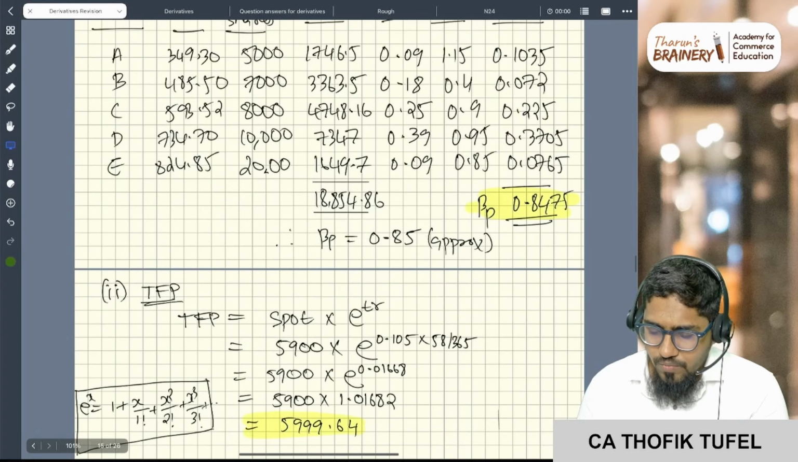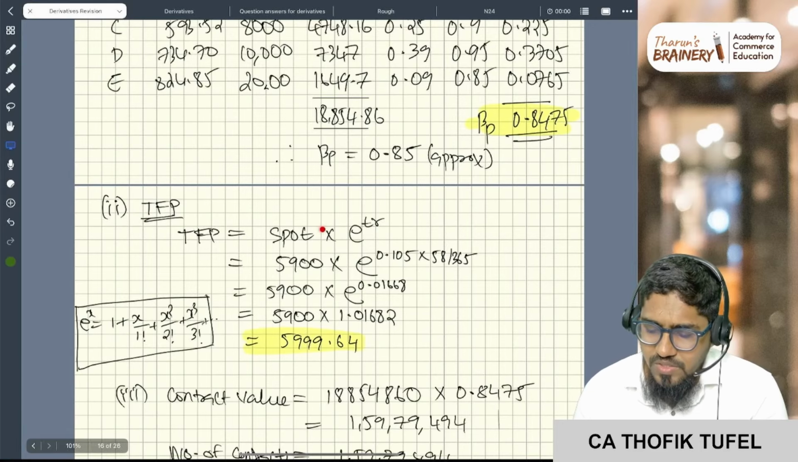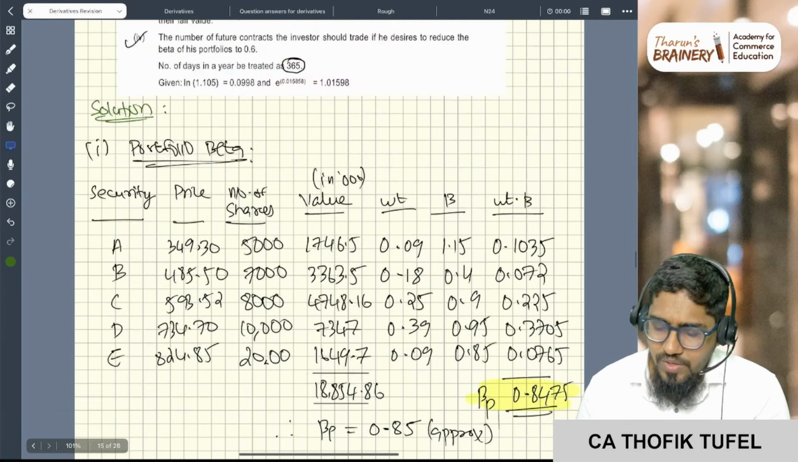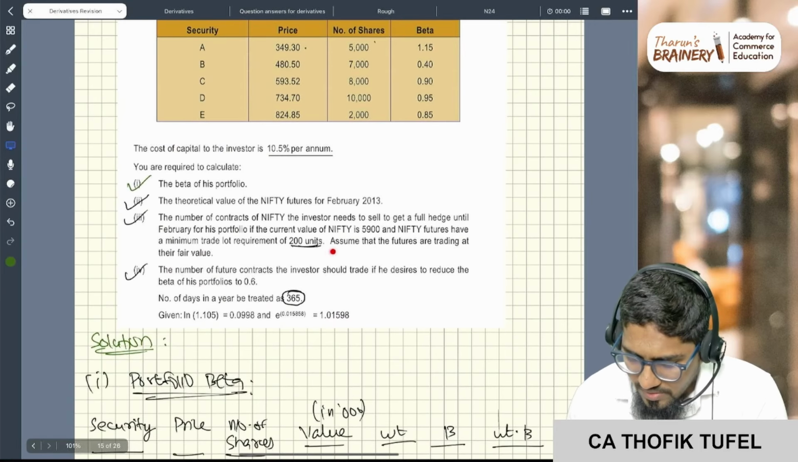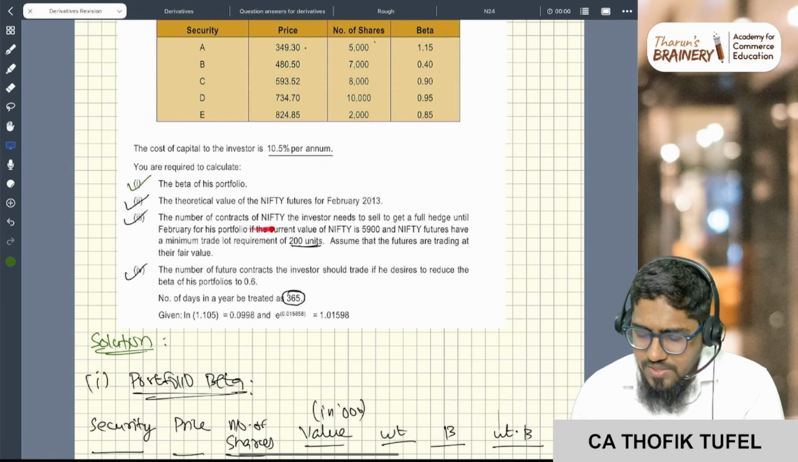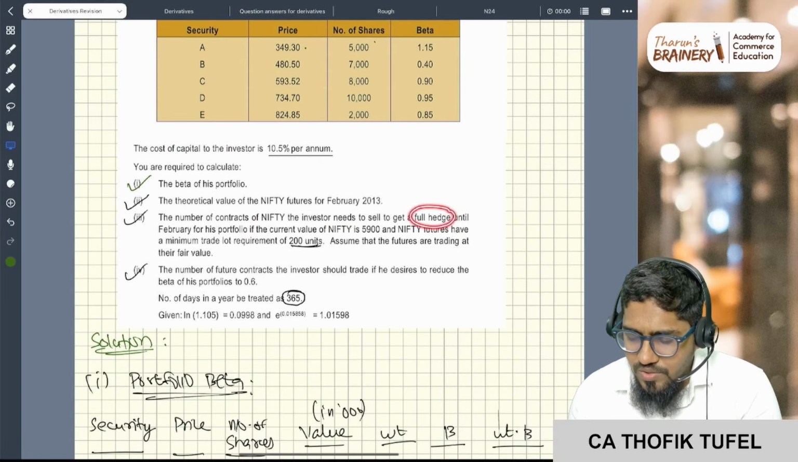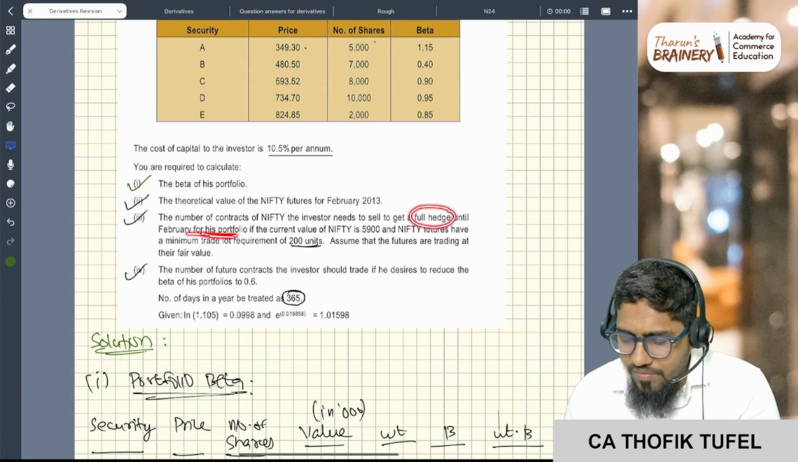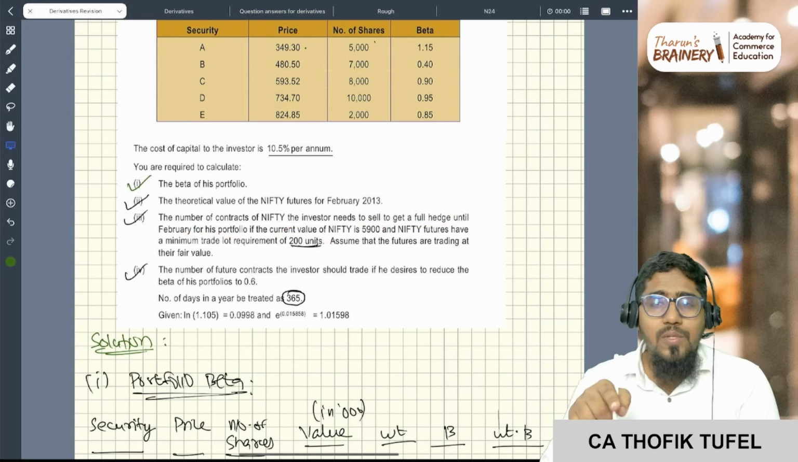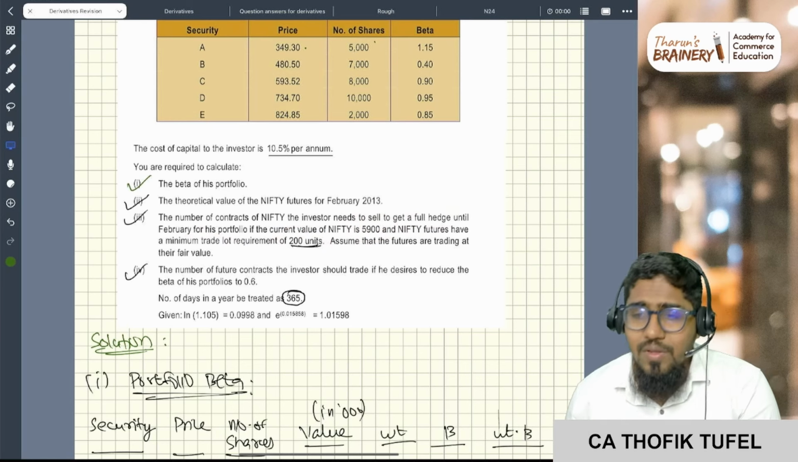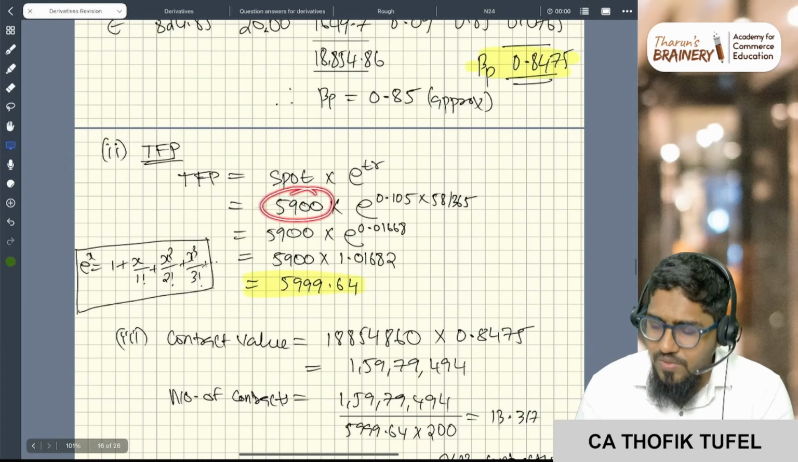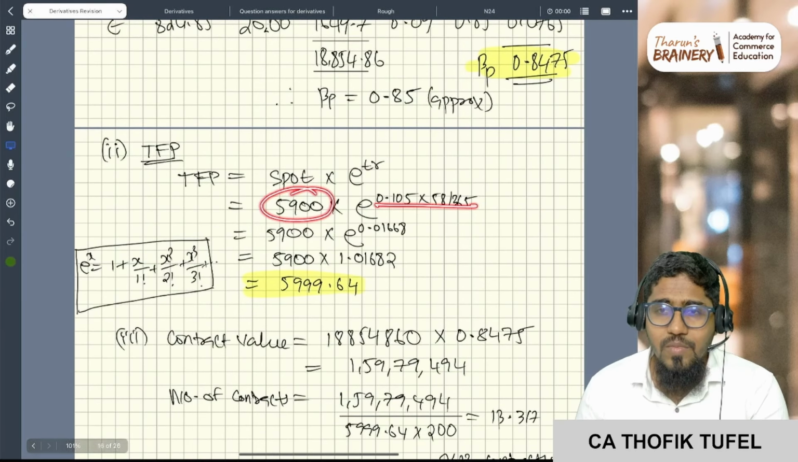So now you see here, theoretical future price is equal to spot into e to the power tr. What is the spot price? If you read the question, what is the number of contracts if I want a full hedge until February, if the current value of Nifty is 5,900 and my lot size is 200? Lot size is given and current value is given. So using the current value, you have to calculate the future value: spot 5,900 into e to the power tr.